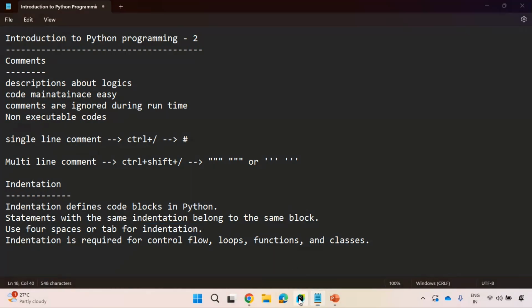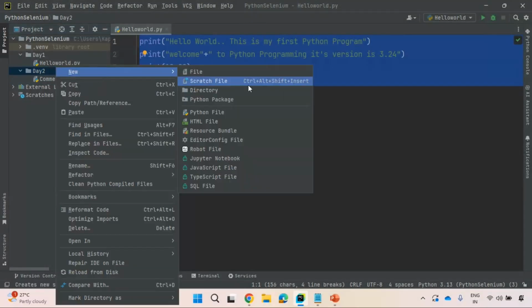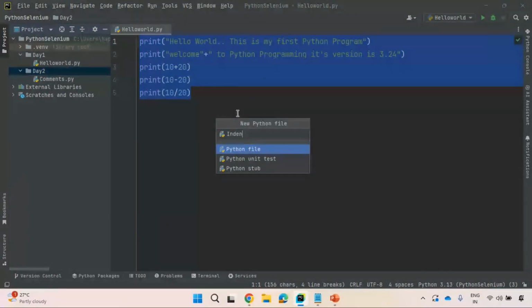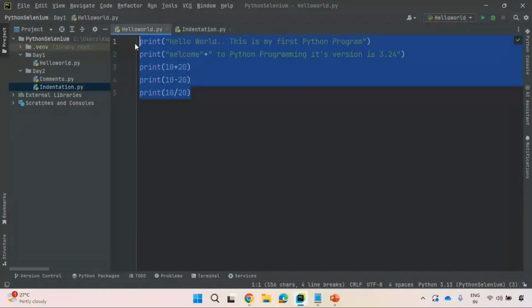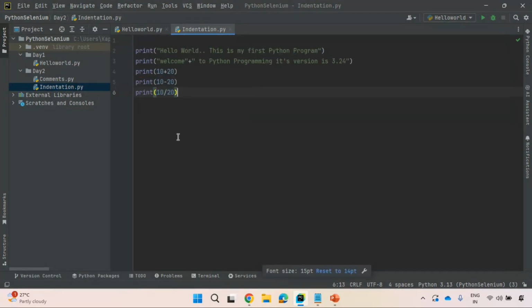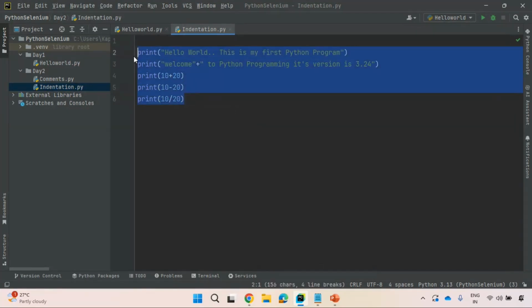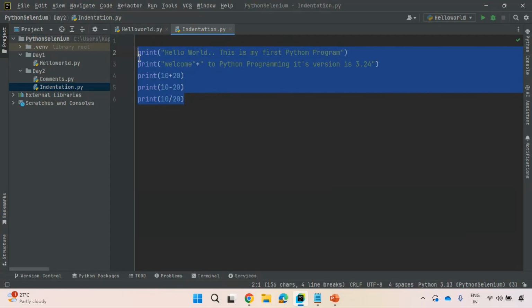You see here, I'm creating another module, indentation. Observe here. This is a multi-line code, it is not a comment. My requirement is to represent this code in a single block.